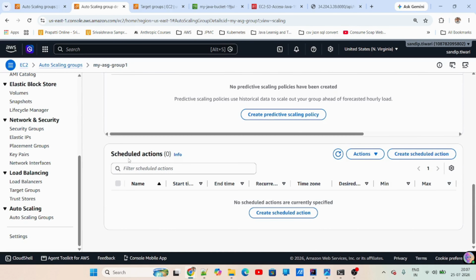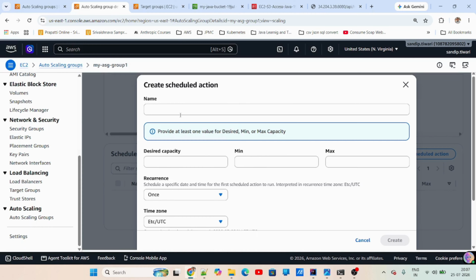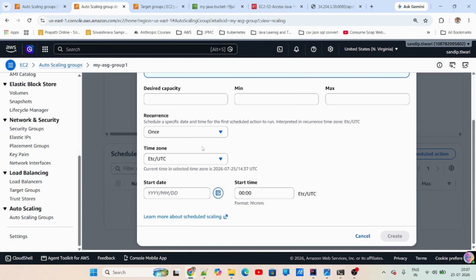And then there is scheduled action. The scheduled action is like, say my business, I know that on Friday evening, like an e-commerce site, or maybe like a BookMyShow site, right? We know that maybe from Friday afternoon from 3 p.m. to 7 p.m. in the evening, no, 4 hours basically. You can just take that 4 hours window. So I know that